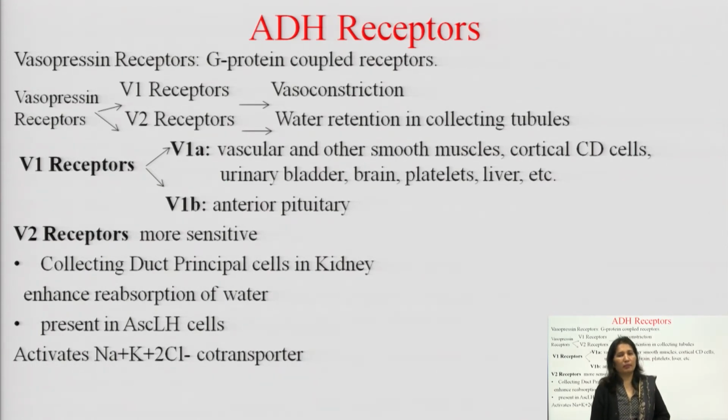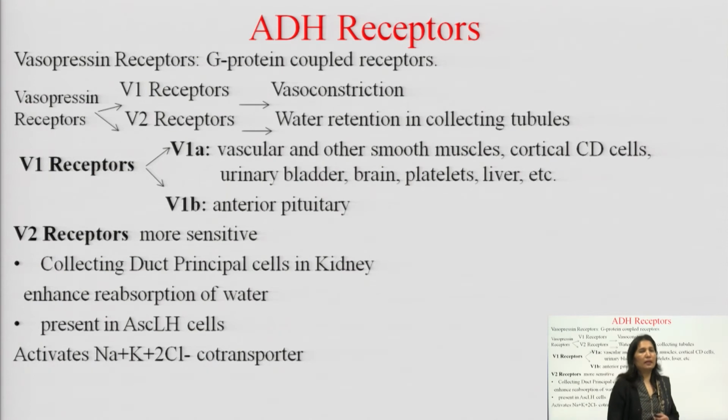So, the V1 receptor causes vasoconstriction and the V2 receptor causes water retention in the collecting tubule. So, एंटीडायूरेटिक हार्मोन का जो एक्शन है, antidiuretic action, that is because of the V2 receptor, because it causes water retention in the collecting tubule.